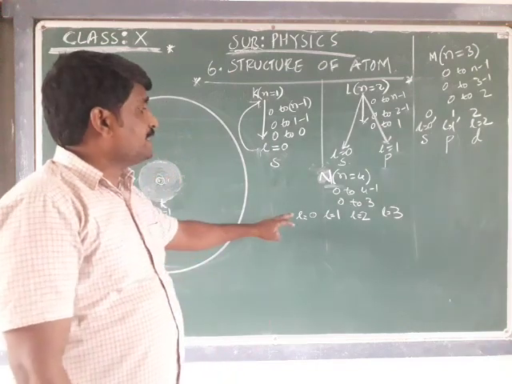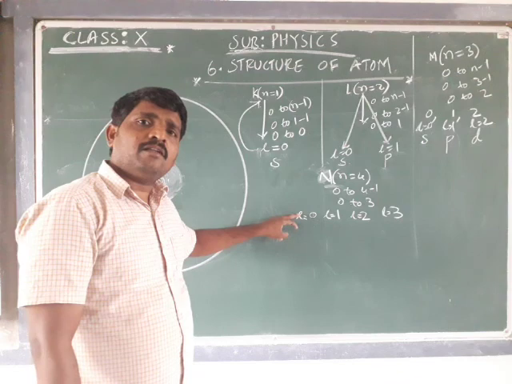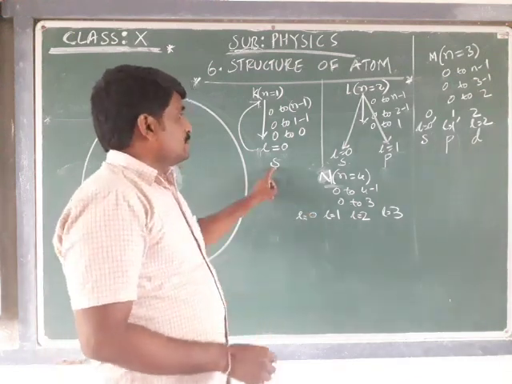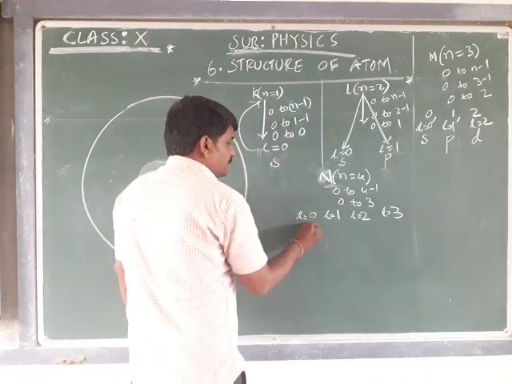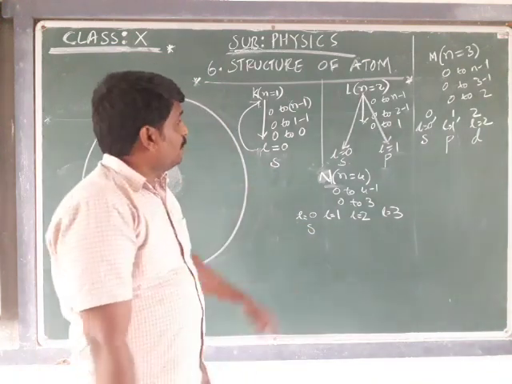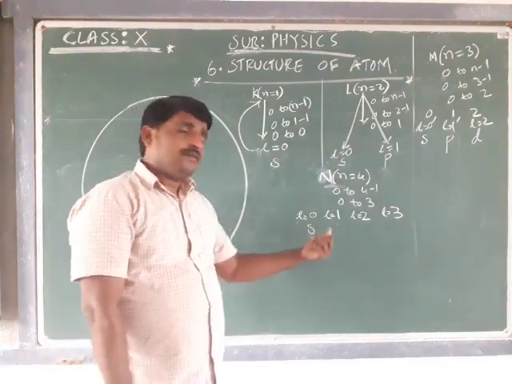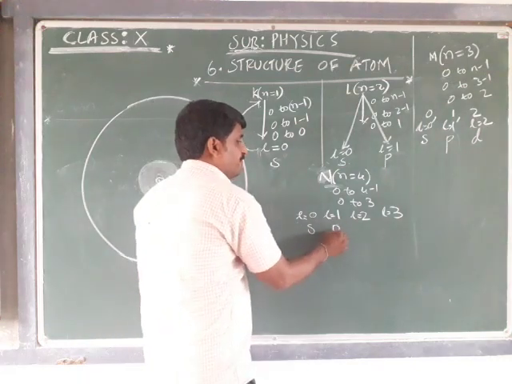Now we have already discussed that if L is equal to 0, the subshell is represented by which alphabet? Yes, exactly. If L is equal to 1, by which alphabet do we denote it? P. Fantastic.